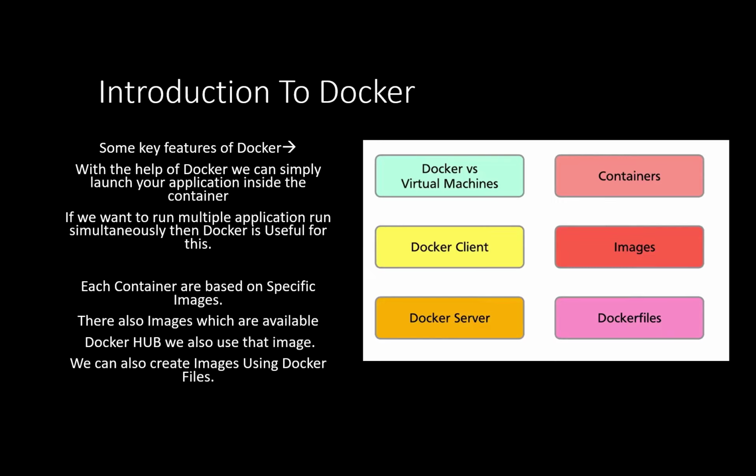Okay, so I start. Docker versus virtual machine. Docker I will explain after virtual machine. Firstly, I explain what a virtual machine is. A virtual machine is basically a machine installed on your laptop. Like this is an HP laptop, and here the operating system is Windows. But if you want to work on a Mac OS operating system, or Ubuntu, or a Linux operating system, different versions of Linux like Kali Linux, these are called virtual machines.